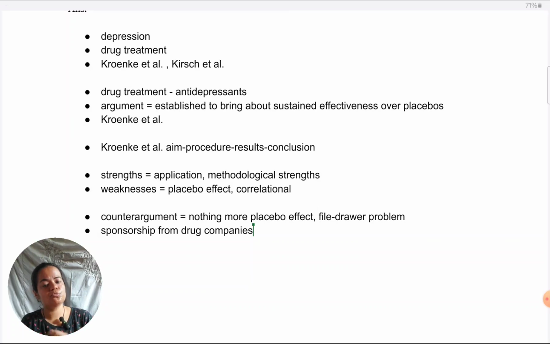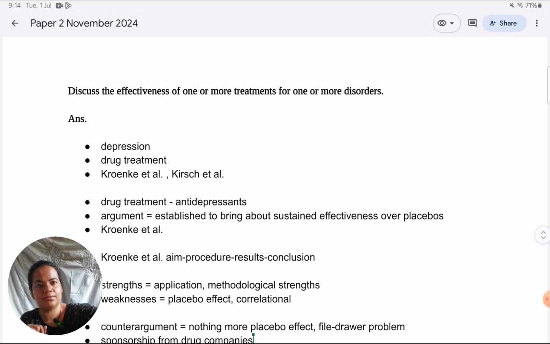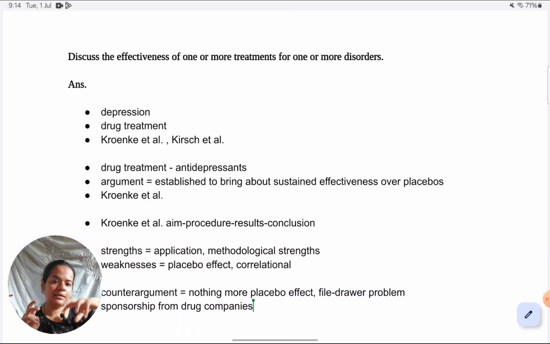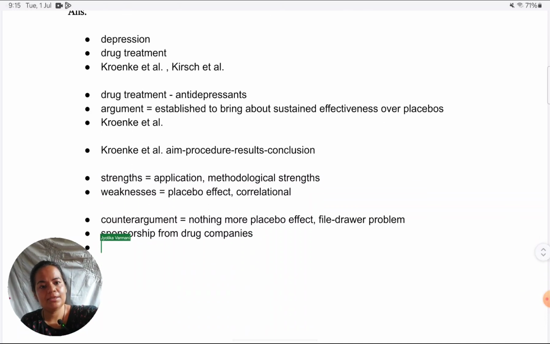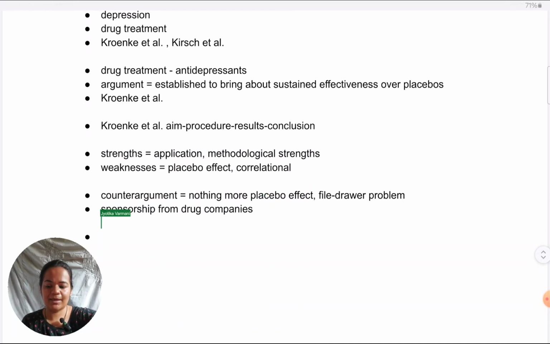Don't be in a rush to bring in the Kirsch et al. study, because the question is: discuss the effectiveness of treatments. So make sure you're discussing the effectiveness of treatment, and how it is being challenged by the fact that studies are sponsored by drug companies. You are not to give Kirsch et al. for its own sake. So don't be hasty or bring too much focus on the study. After you have explained all these issues, and what exactly the file drawer problem is, then you bring in the study and you summarize it.